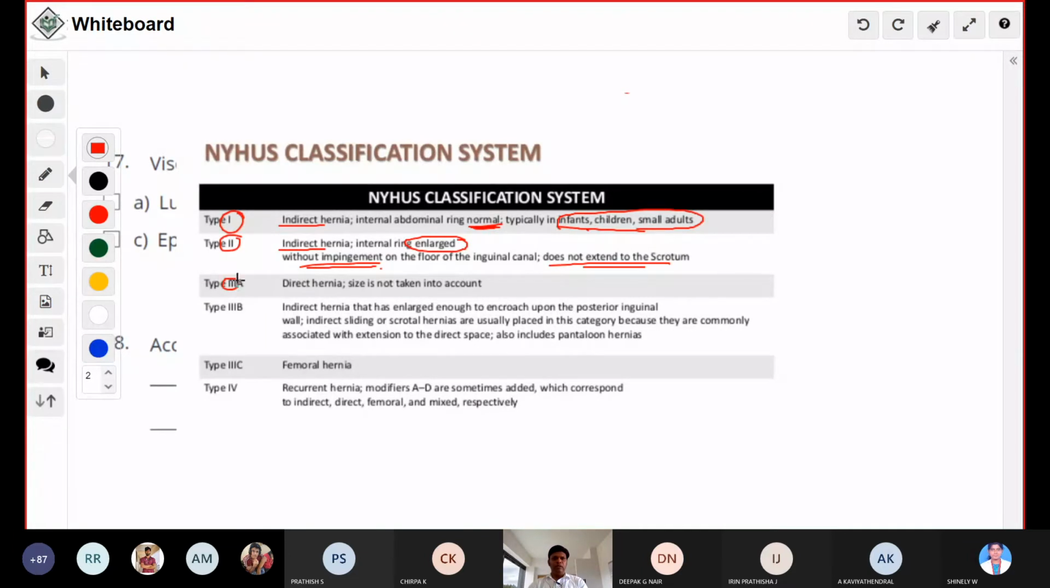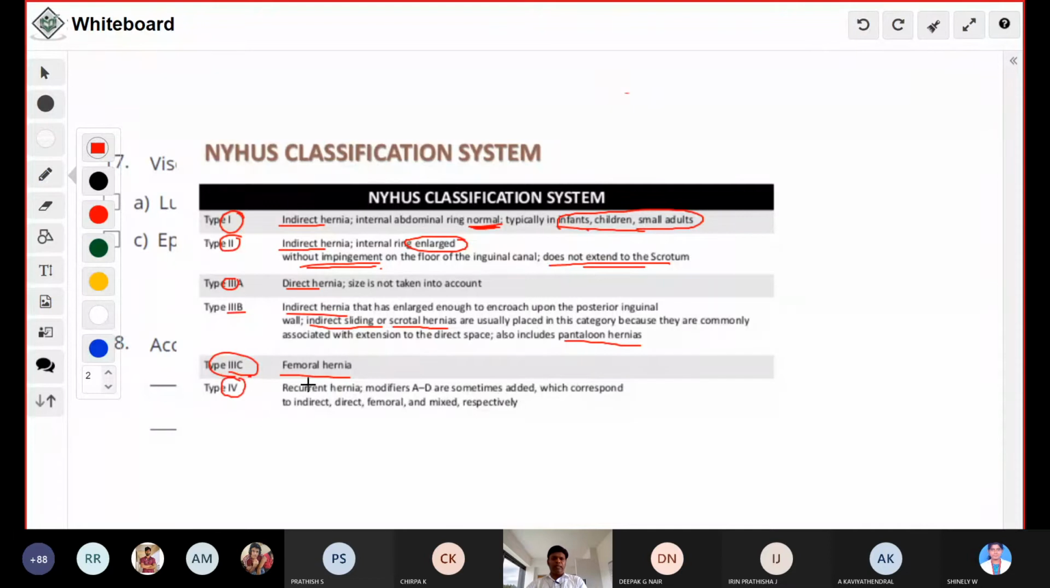Type 3 is again divided into 3A, 3B, 3C. 3A is direct hernia, 3B is indirect. There are other types also, for example indirect sliding hernia, scrotal hernia, pantaloon hernia. All these hernias come under type 3B. Type 3C is the femoral hernia.